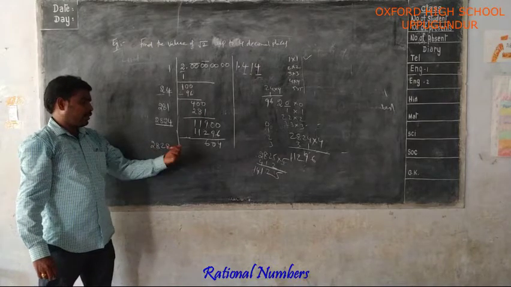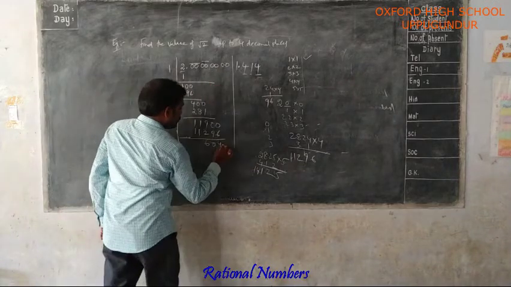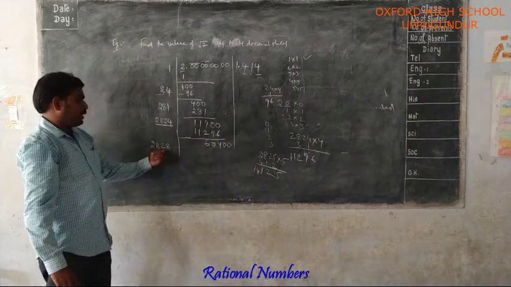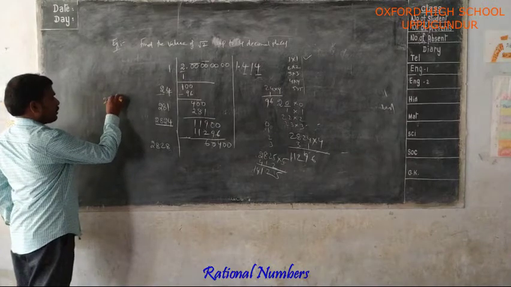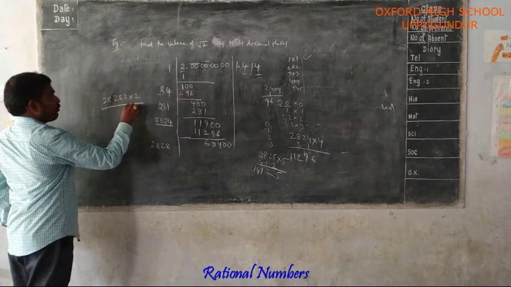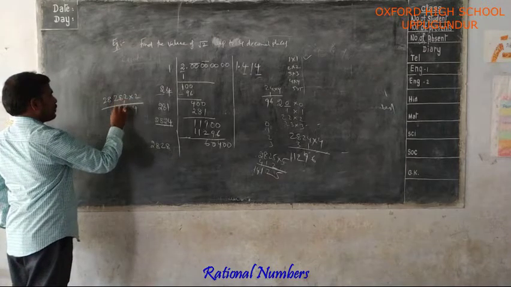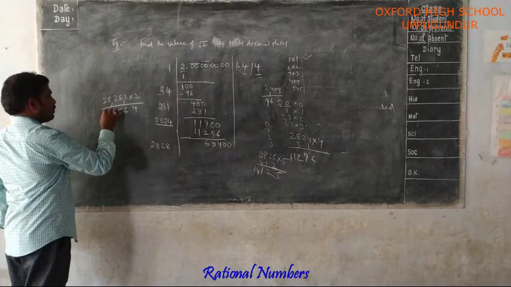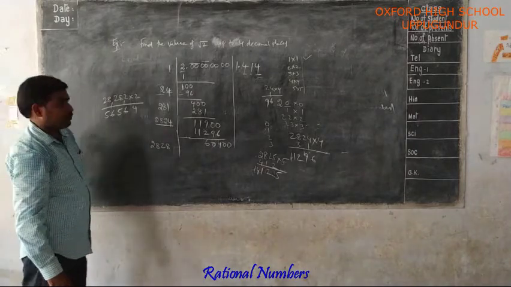So 28,000. Here a 3-digit number is there. The next period you have to take. The next period is 0, 0. Now 28,000, 60,000. So approximately 28,000, 282 twos. 2 twos are 4. 2 eights are 16. 2 twos are 4 plus 1, 5. 2 eights are 16. 2 twos are 4 plus 1, 5. 56,564.